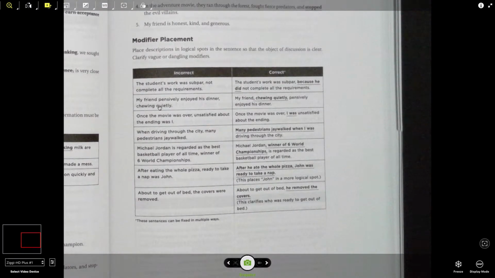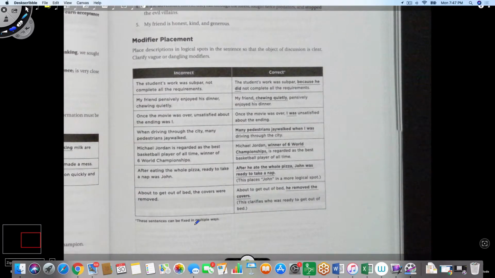Second one, my friend pensively enjoyed his dinner, chewing quietly. Now this is an incorrectly placed modifier because the dinner was not chewing itself quietly. My friend was. So you should say my friend, comma, chewing quietly, comma. So chewing quietly, this part is now the modifier and the subject is my friend at this point. So my friend, chewing quietly, pensively enjoyed his dinner.